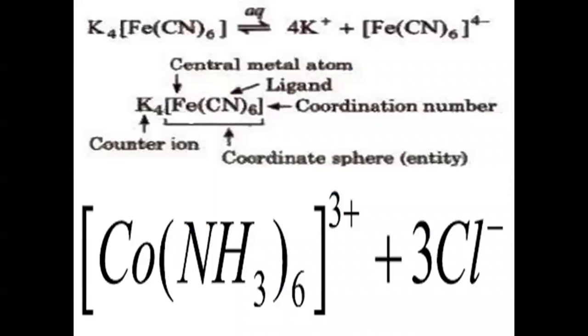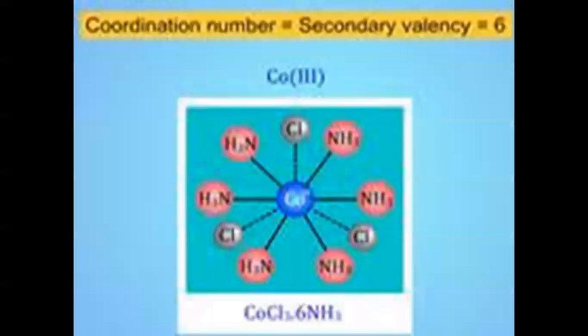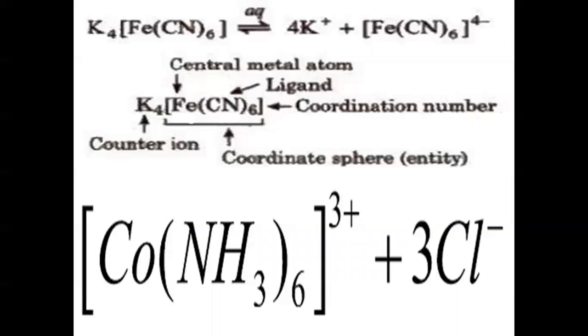The primary valency of a metal is nothing but the oxidation state of the metal in which it exists. It is equal to the number of electrons lost by that particular central metal atom in the first stage.